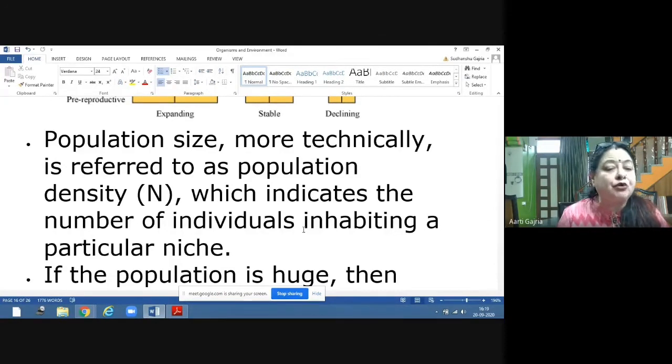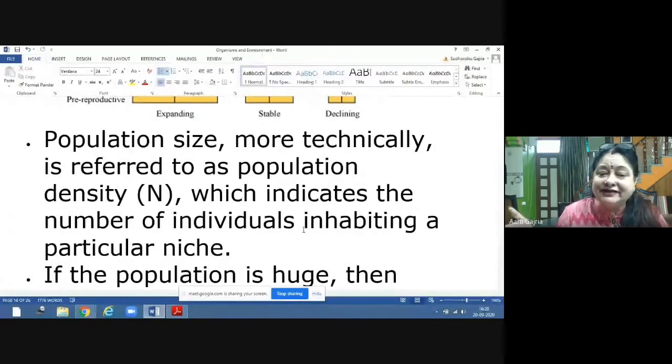If we are talking about population, this is the number of individuals inhabiting a particular niche. Niche is what? The place where the organism is surviving, which is safe for him and his family and his offspring, and the place where he is getting the food. So that place where he is comfortable. Habitat and niche are slightly different. Habitat is a vast area in which there is a niche for every population. For example, forest is the habitat for the lion.